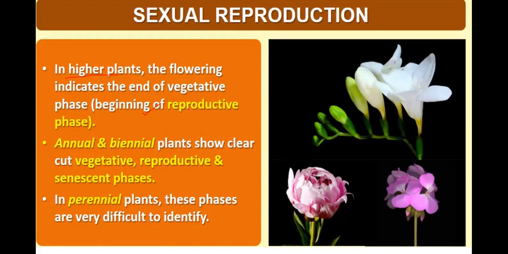Annual and biennial plants show clear-cut vegetative, reproductive, and senescent phases. Perennial plants are those plants which complete their life cycle in many years. In perennials, these phases are very difficult to identify. It is very difficult to tell which plant is in which stage, vegetative, reproductive, or senescent.